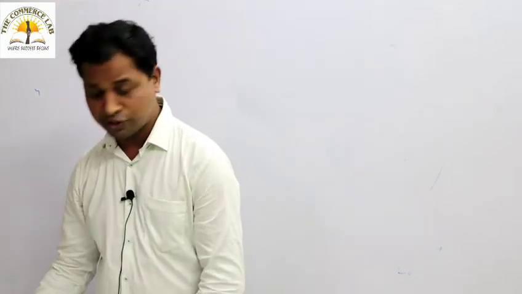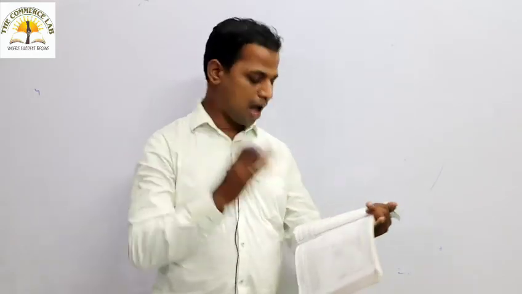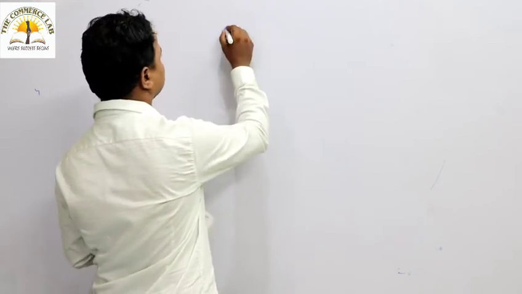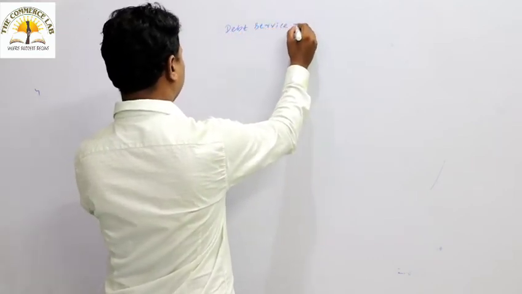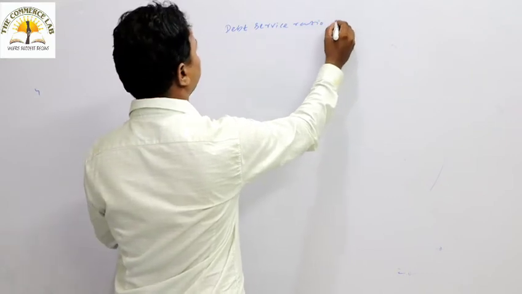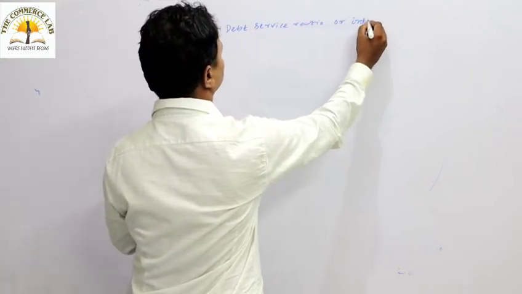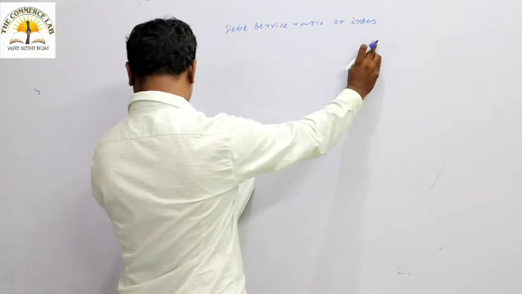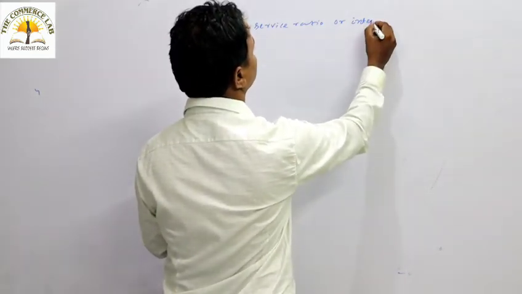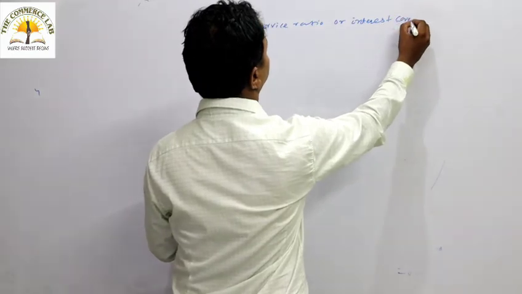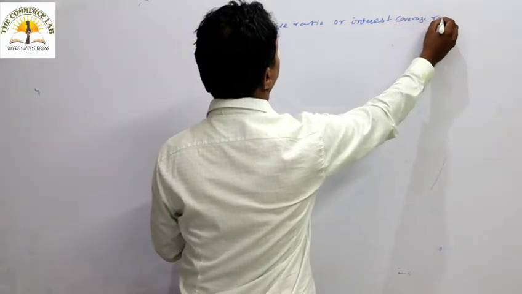Another and the last important long term solvency position ratio, to test the long term solvency position of a particular company, we have to calculate another ratio, that is debt service ratio or interest coverage ratio. What do you understand by this ratio?